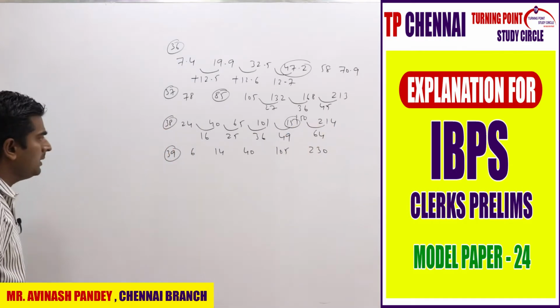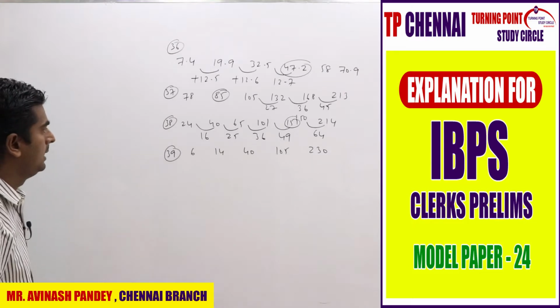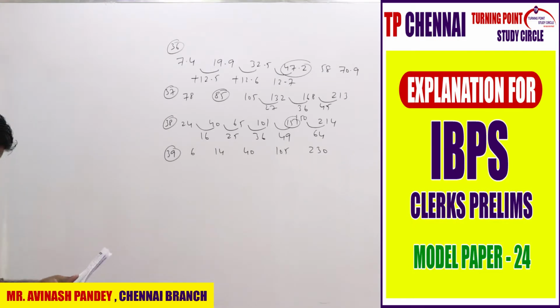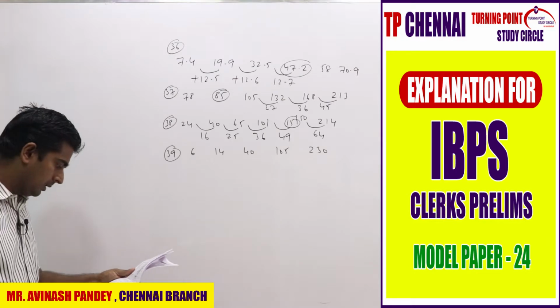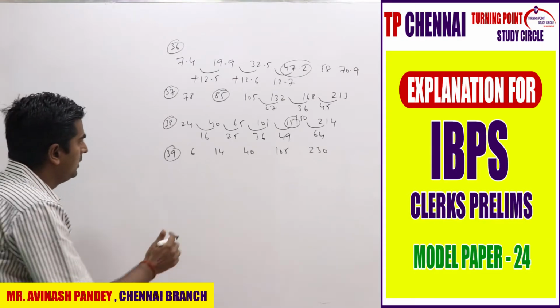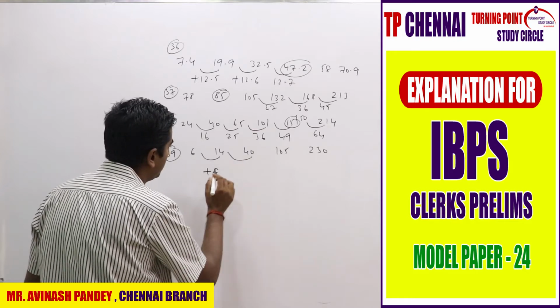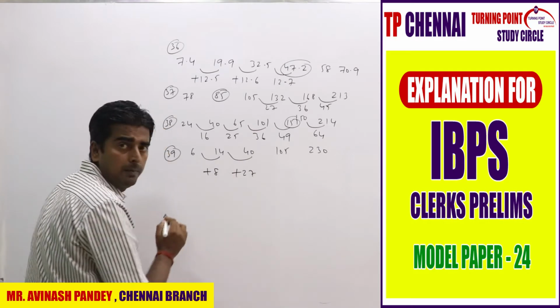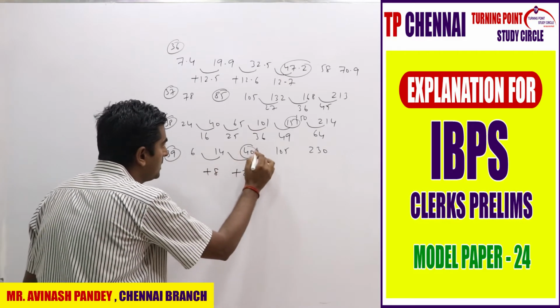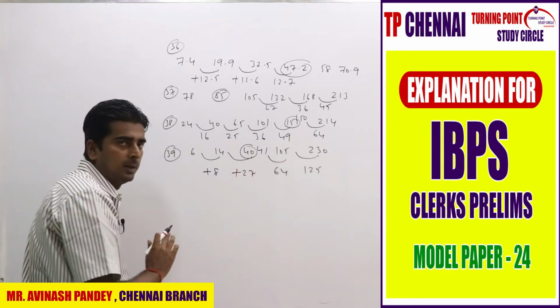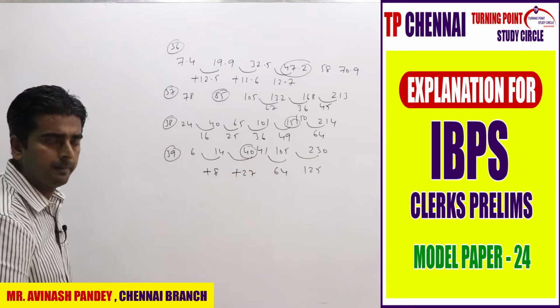Last one: 6, 14, 40, 105, 230. Where is the wrong number here? They have given 6, 14, 41. Here the gap is plus 8, which is 2 cube, then 3 cube should come. 27 plus 14 is 41, again 4 cube and again 5 cube. So in the place of 40, 41 should come.